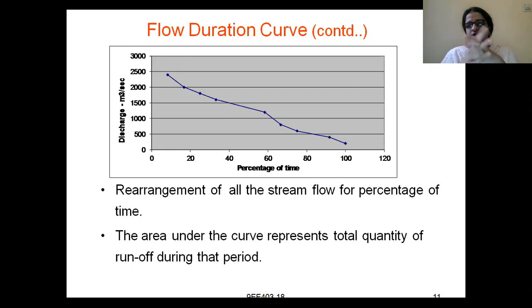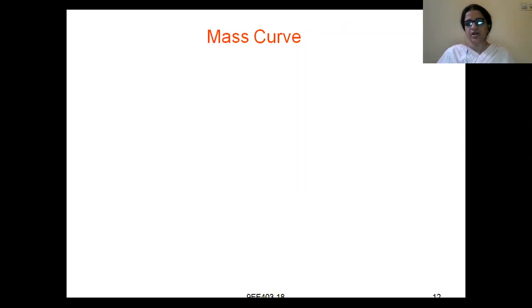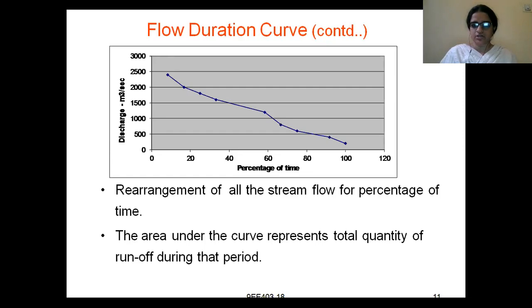As we are taking percentage of time, at 60% of time or 80% of time, or 100% of the time, for that period the total amount of flow, the total quantity of runoff, you can calculate easily by plotting a flow duration curve.